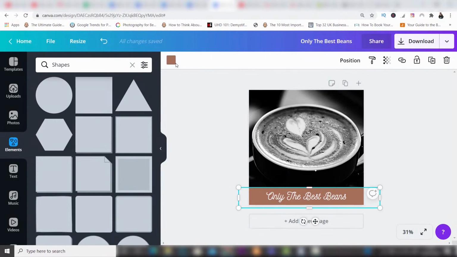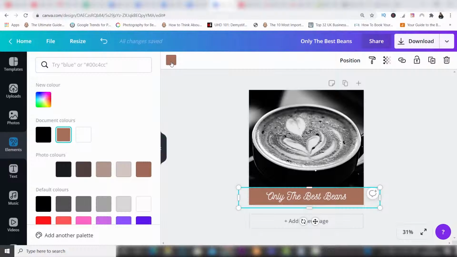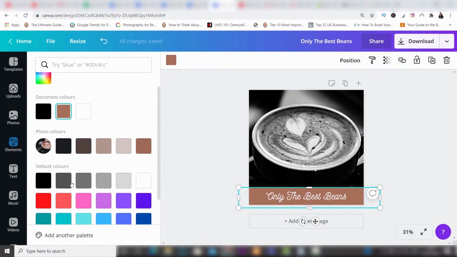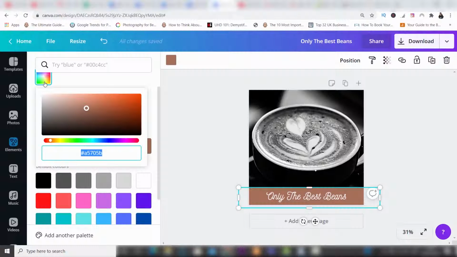If I go up, I've got a color showing, and then all I need to do is click on the color. Now I want this to be like a grey color, so I could choose from down here because there's some greys, or I can go up to the top here, and you can see I have the whole color wheel to choose from. So I'm just going to choose this color and then drag it into the grey here, and you can see that I've got that nice grey background which is keeping in theme with the black and